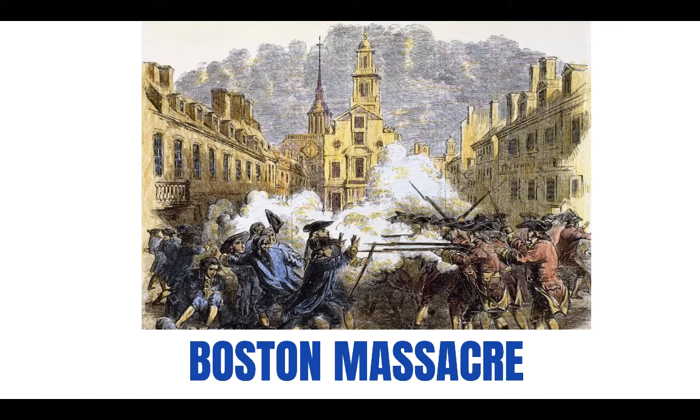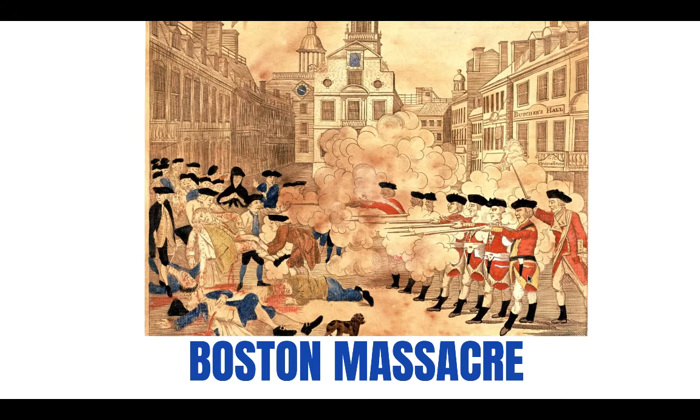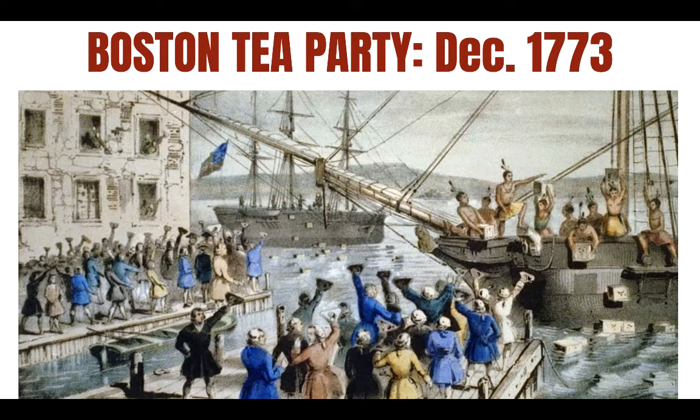Even though the actual events of the Boston Massacre were much more complicated, the event was used as colonial propaganda against the British. Most famously, Paul Revere's engraving portrayed what happened as poor colonists being purposely gunned down by British soldiers. Another example of more radical forms of protest can be seen with the Boston Tea Party, the actions of some members of the Sons of Liberty dumping the private property of the British East India Tea Company into Boston Harbor, which was even condemned by some colonists as going too far. Heavens forbid, not the private property.